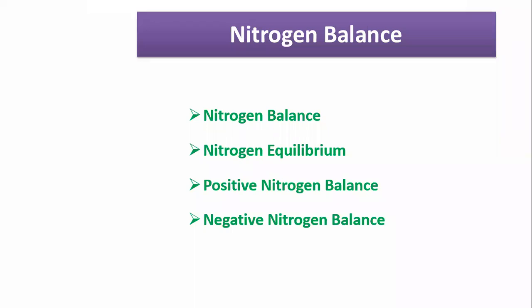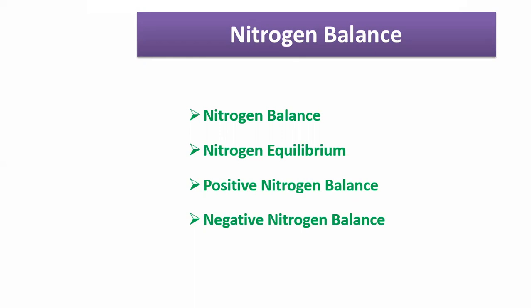Then the second thing, negative nitrogen balance, which is somewhat opposite to positive nitrogen balance. That is, intake is less than output. Here, guys, in negative nitrogen balance, we can see cases of chronic or acute illness, protein deficiency, and then starvation, and hormones also lead to negative balance, such as corticosteroids and others.